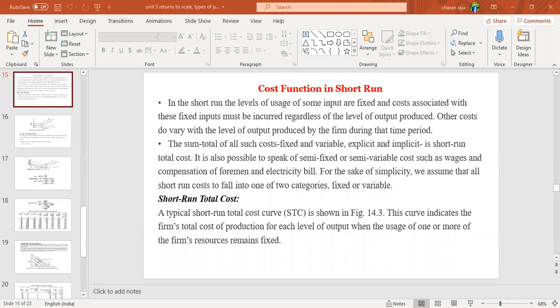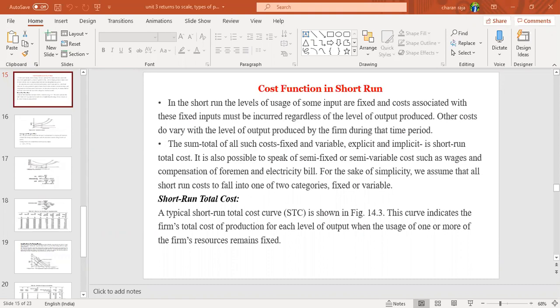It is also possible to speak of semi-fixed or semi-variable cost, such as wages and compensation of a foreman and electricity bill. For the sake of simplicity, we assume that all short-run costs fall into one of two categories: fixed or variable cost. Again I am reading: it is also possible to speak of semi-fixed or semi-variable cost.